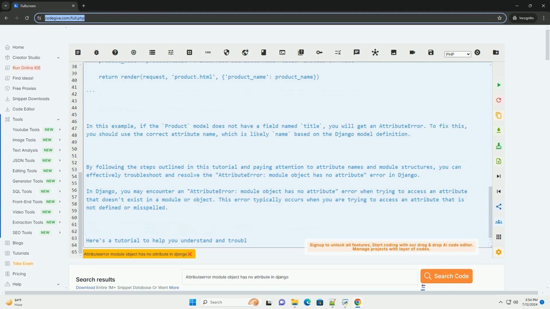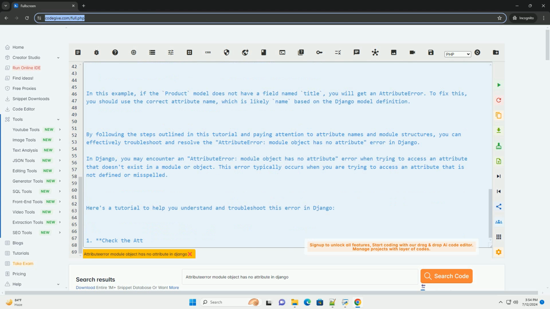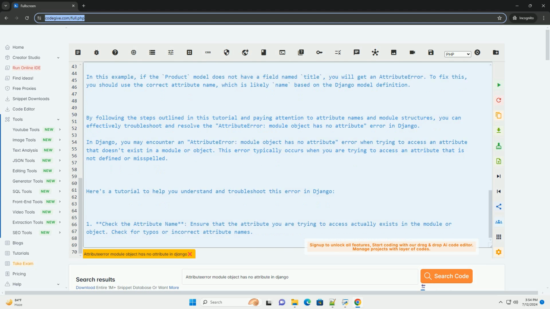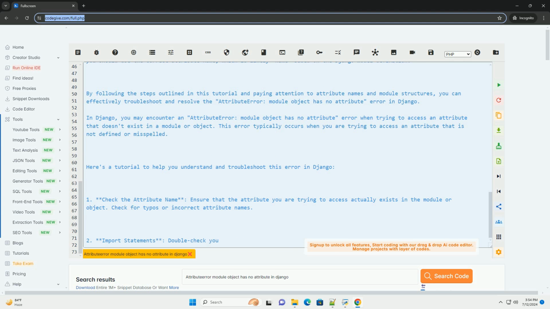4. Django models. When working with Django models, make sure that the attribute you are trying to access is a field that is defined in the model. Check your model definition for any missing or misspelled fields.